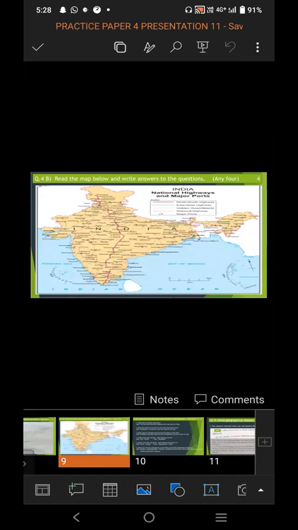So in this map, you can see it is a map of India, national highways and major ports. The map gives the information of the national highways and major ports of India.